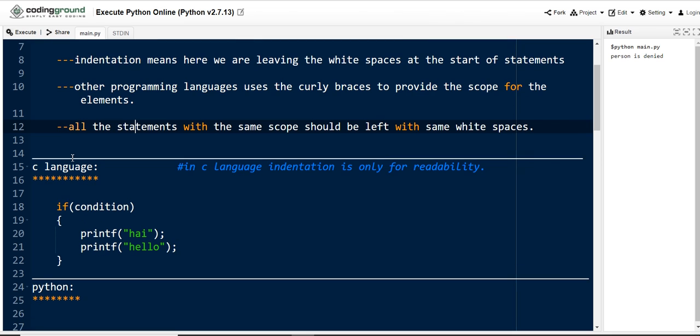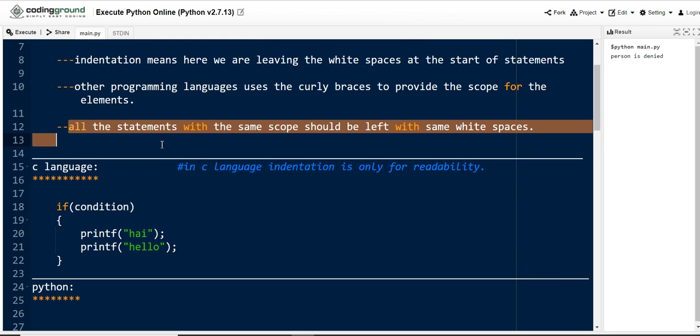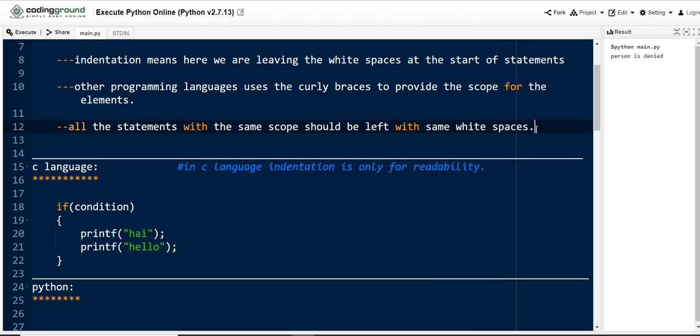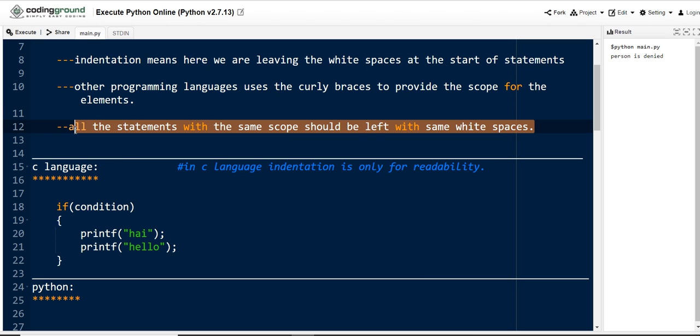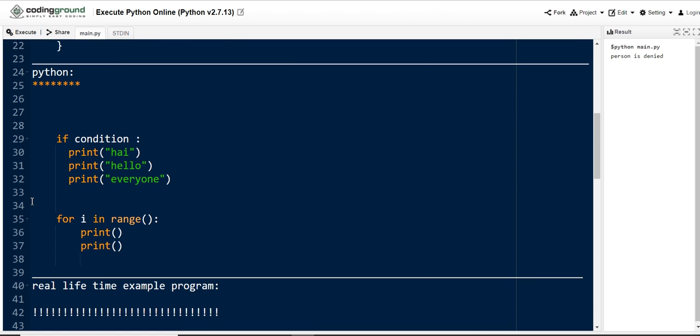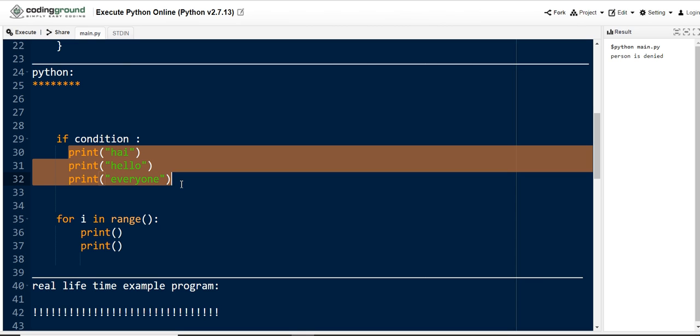Coming to the last point, which is a very important point: all statements with the same scope should be left with the same white spaces. All the statements which have the same scope must be left with the same white spaces. Let me show you an example here. In Python, if a block contains three statements: print hi, print hello, print everyone.